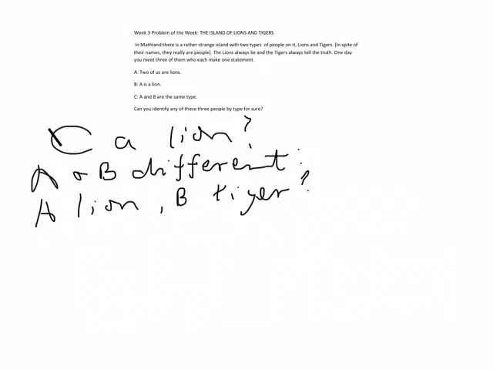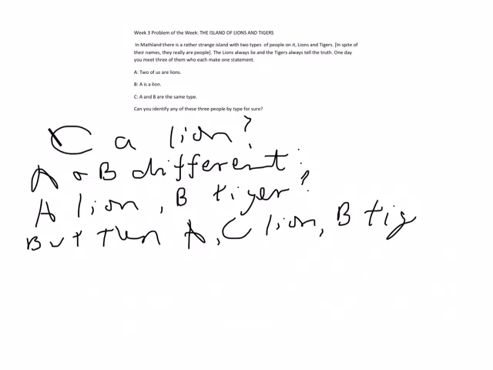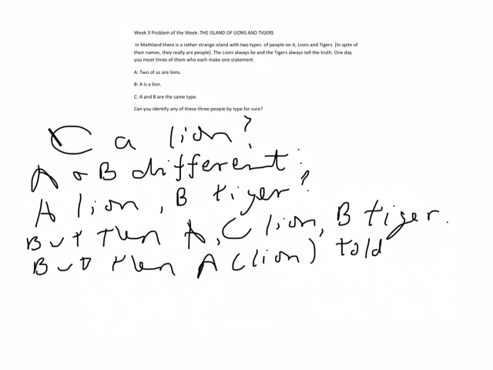But that doesn't work either, because then you have A and C lions, B tiger. Well, what's wrong with that? What's wrong with that is that A said two of us are lions, and so we'd have a lion telling the truth. But then A, a lion, told the truth.